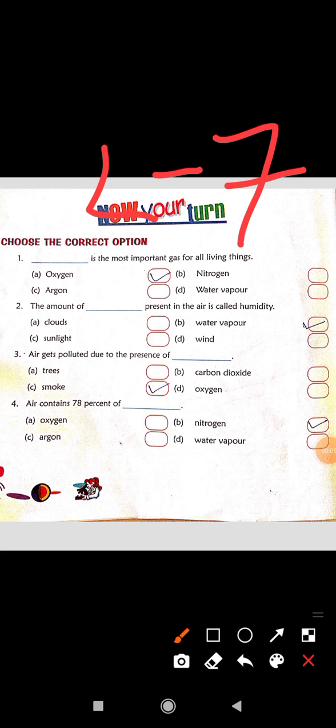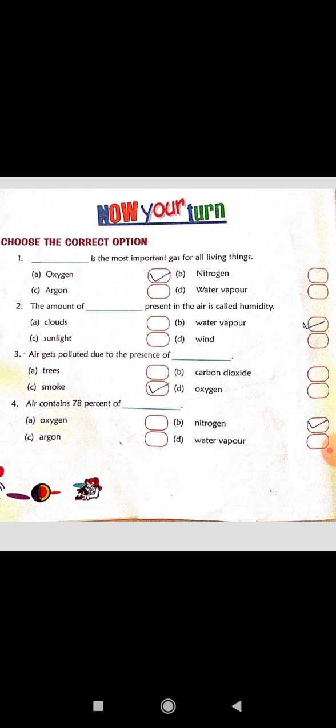So children, today we will discuss the question answer part of our chapter 7, that is about the air. We have already completed this chapter. So children, you see carefully and please write it down in your notebook. So question number 1 is given, choose the correct option.